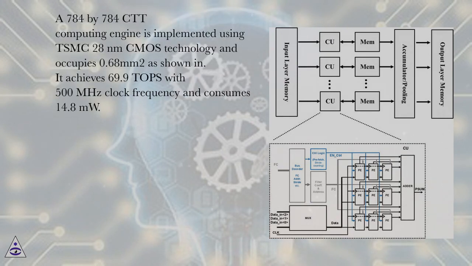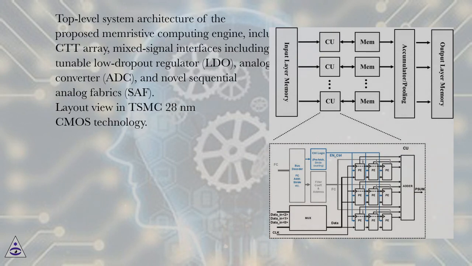A 784 by 784 CTT computing engine is implemented using TSMC 28nm CMOS technology and occupies 0.68 square millimeters as shown in. It achieves 69.9 TOPS with 500 MHz clock frequency and consumes 14.8 milliwatts. Top-level system architecture of the proposed memristive computing engine, including CTT array, mixed signal interfaces including tunable low dropout regulator, LDO, analog to digital converter, ADC, and novel sequential analog fabrics, SAF. Layout view in TSMC 28nm CMOS technology.